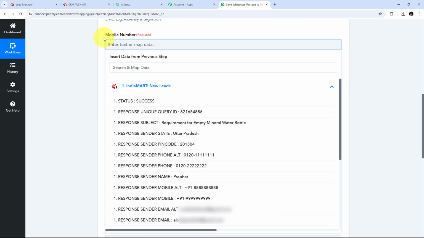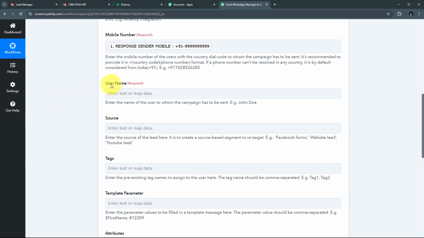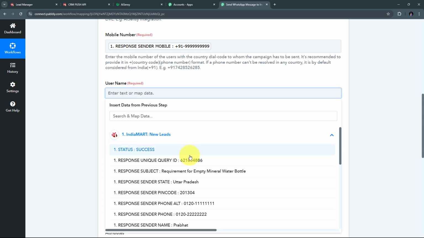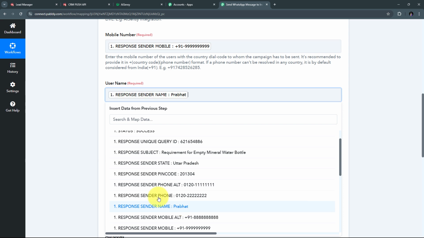Here I need to first give the mobile number of my lead. This is my sender mobile number, so I'm going to map this. Now I have to give the user name. Similarly, I'm going to map that too. I need to click here, I will open the response of IndiaMART, and here this is my sender name. So I'm going to map this.